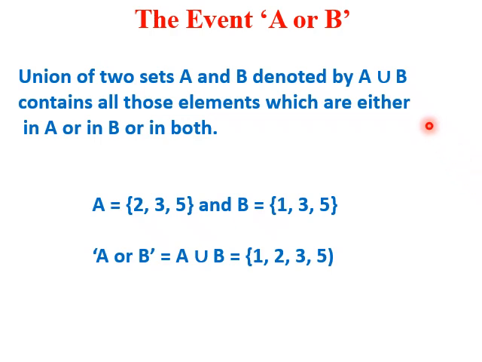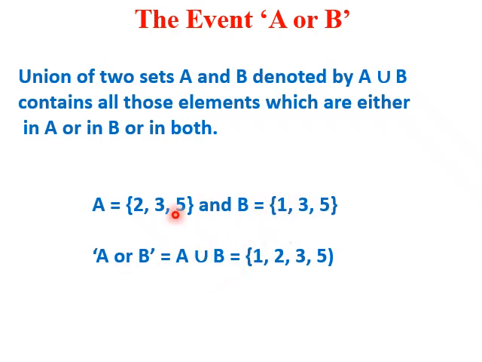So let us understand what is event A or B. Union of two sets A and B, denoted by A union B, contains all those elements which are either in A or in B or in both. Let us take one example. A is {2, 3, 5}, B is {1, 3, 5}. What is A union B or A or B?